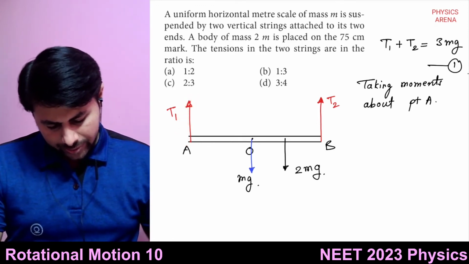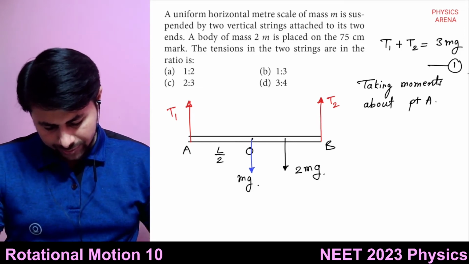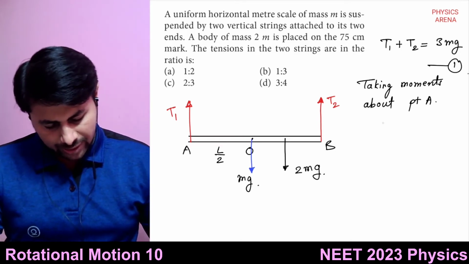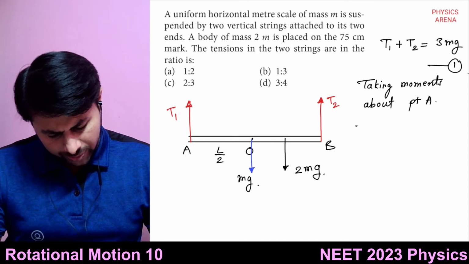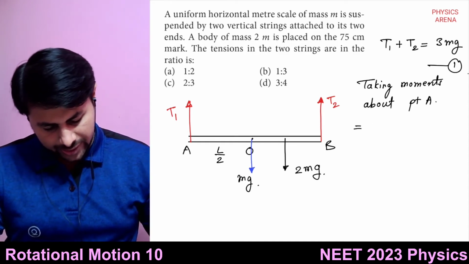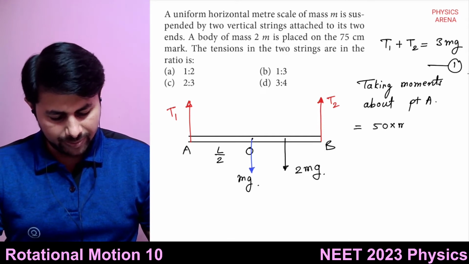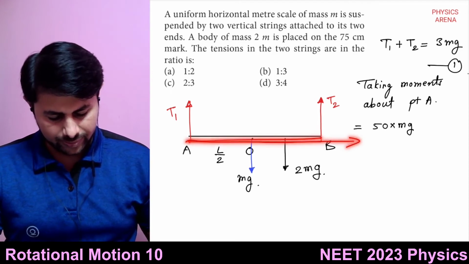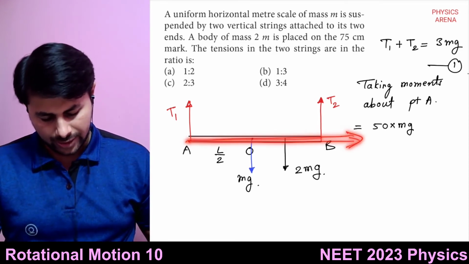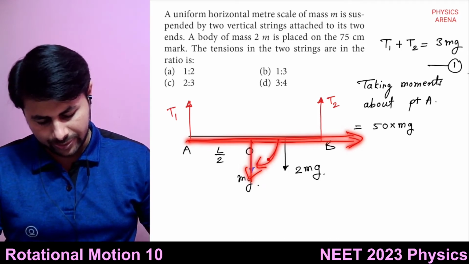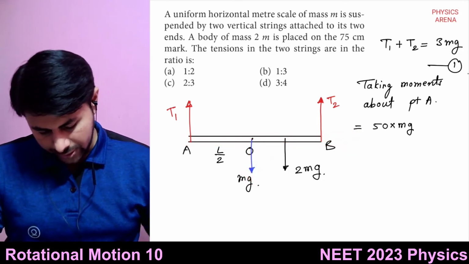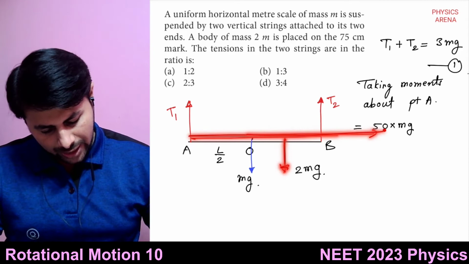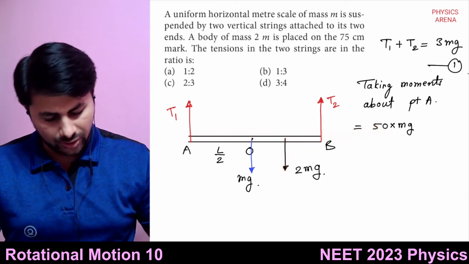Okay, so this distance is L by 2, or you can say 50 centimeters. So moments about point A, how much would be the moment due to this mg? It will be 50 centimeters multiplied by mg, right? In what direction? This is the position vector, and this is the force. So r cross f is in clockwise sense. This force is also downwards, and its position vector is like this. So r cross f is also in clockwise sense.